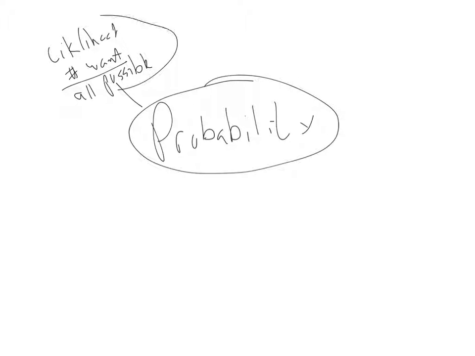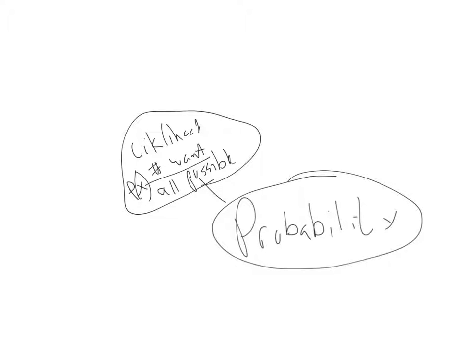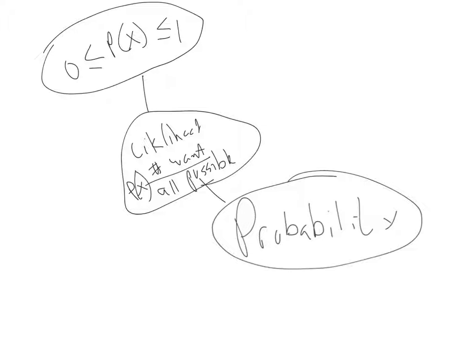So the probability of some event X is equal to the number of what it is that we're looking for, how many ways does that happen, divided by all possible outcomes. And we recall that the probability of some event X has to be no more than 1 and is going to be at least 0. Probability can never be more than 1, can never be less than 0.